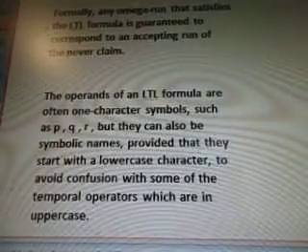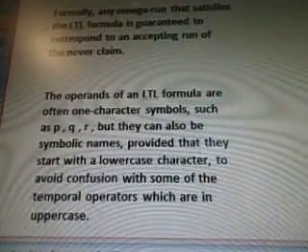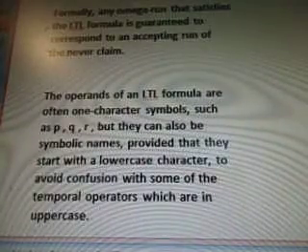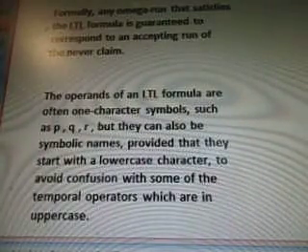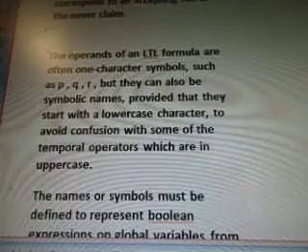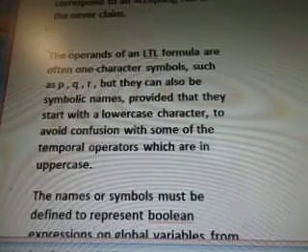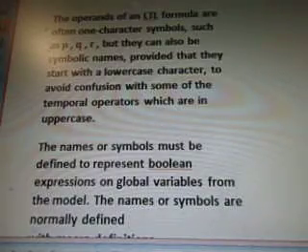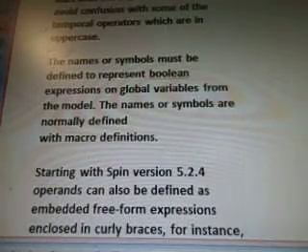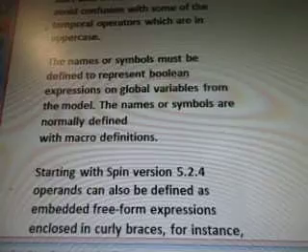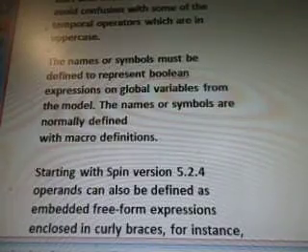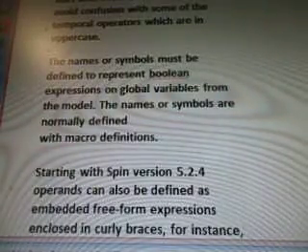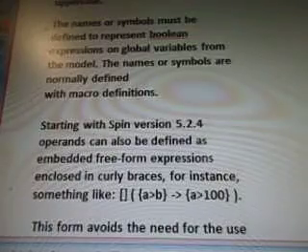The operands of an LTL formula are often one-character symbols such as p, q, r, but they can also be symbolic names provided that they start with a lowercase character, to avoid confusion with some of the temporal operators, which are in uppercase. The names or symbols must be defined to represent Boolean expressions on global variables from the model. Names or symbols are normally defined with macro definitions.